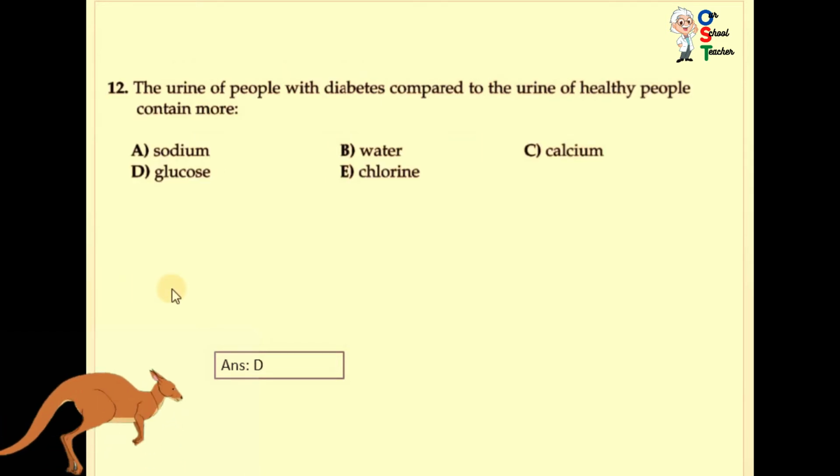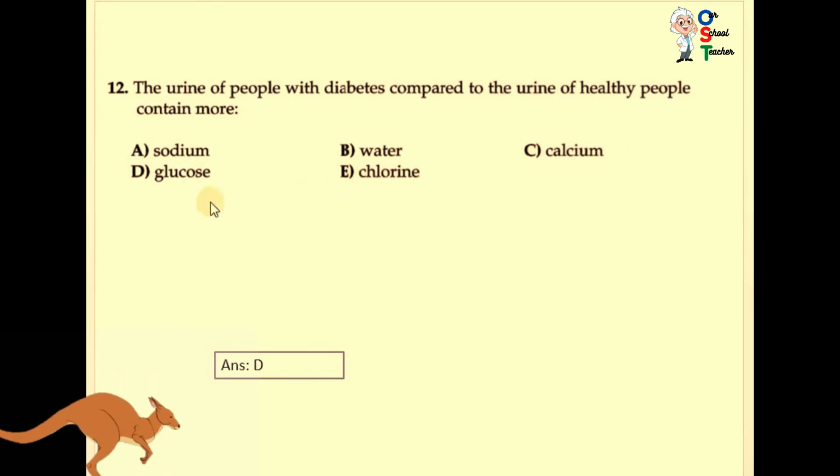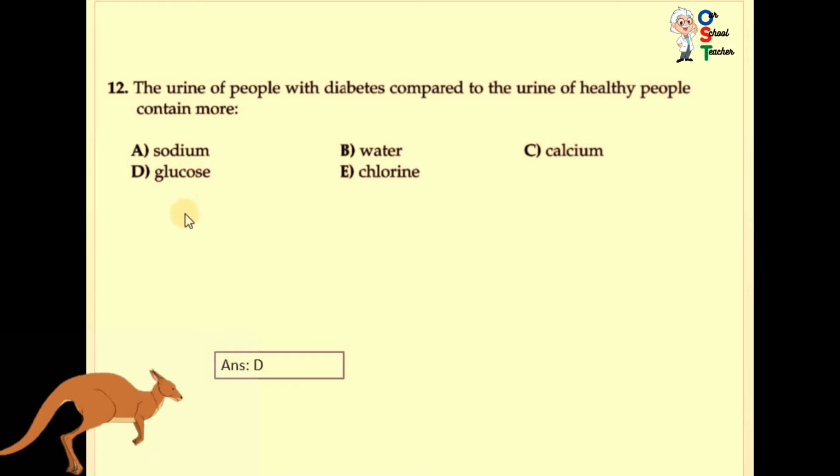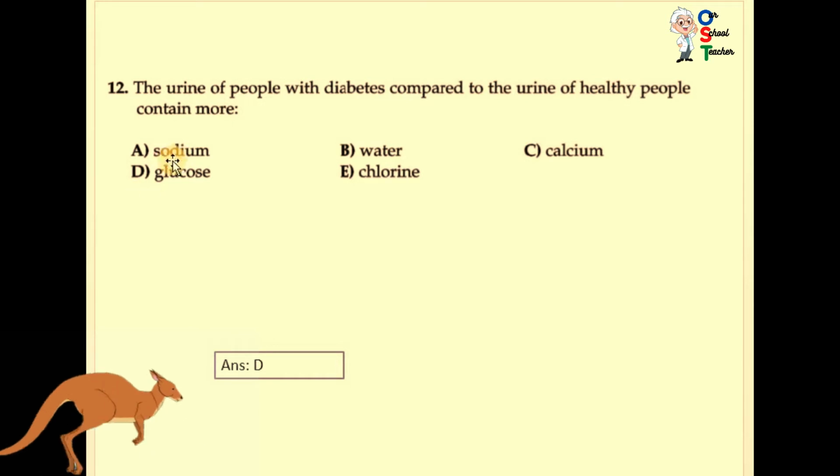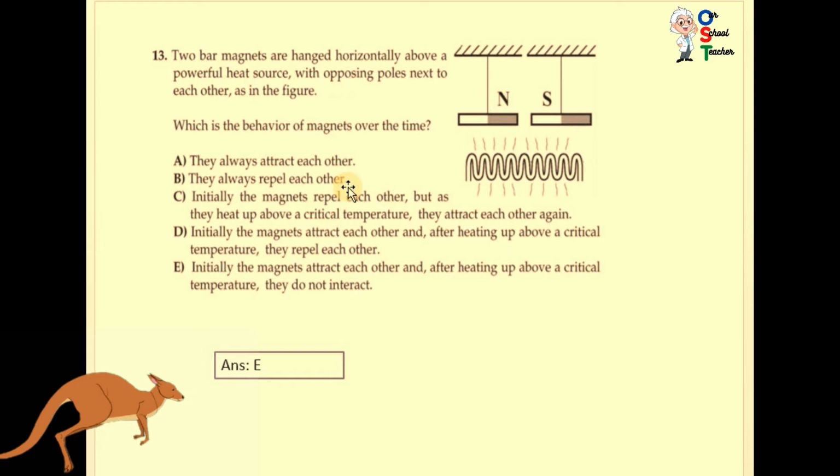Now question number 12. The urine of people with diabetes compared to the urine of healthy people contain more. You know, when we say diabetic patient, it means we relate with sugar, and sugar is in the form of glucose. So you can see the options: sodium, water, calcium, glucose, chlorine. So it is glucose. The urine of people with diabetes compared to the urine of healthy people contain more glucose. So D is correct.